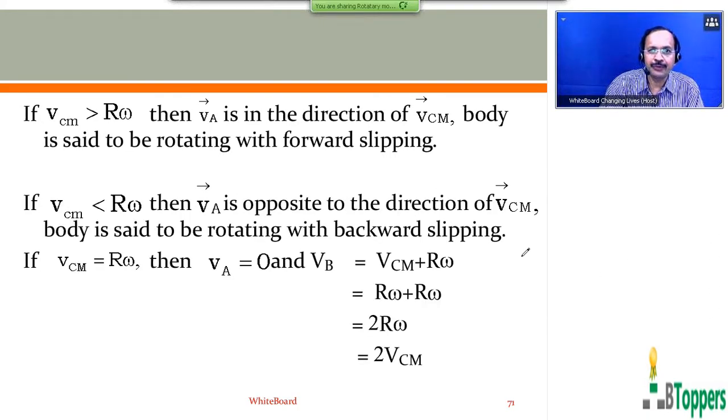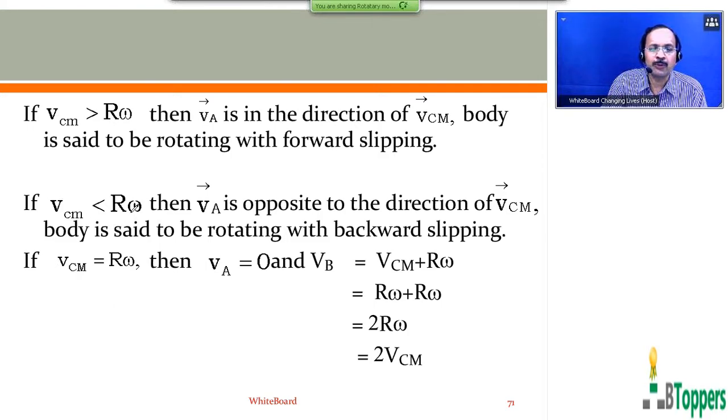So I am showing the same slide. A small correction I have made here. Now again look at the same sentence which I have shown in the previous slide. If Vcm is greater than r omega, then VA bar, that means the velocity of the bottommost point A in the cross section of the body which is in contact with the floor, is in the direction of Vcm bar. The body is said to be rotating with forward slipping.